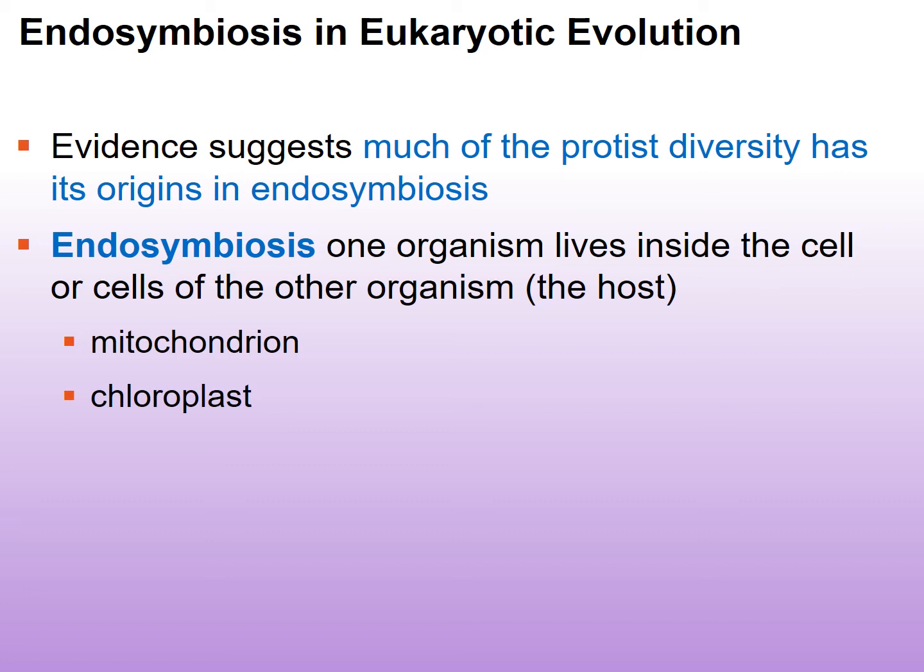So we have the symbiont, which would be the organism that lives inside, and then of course the organism that lives inside is going to live inside a host. Now, this is thought to be the origin of the mitochondrion and the chloroplast, but also the origin of diversity in protists.